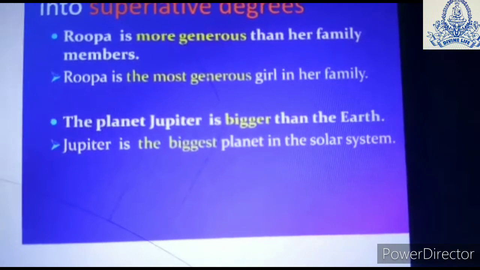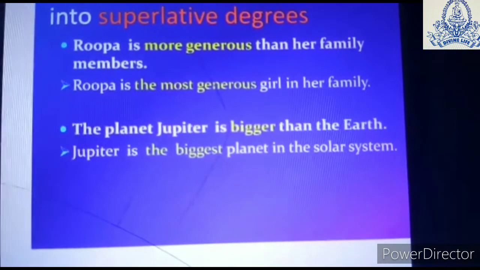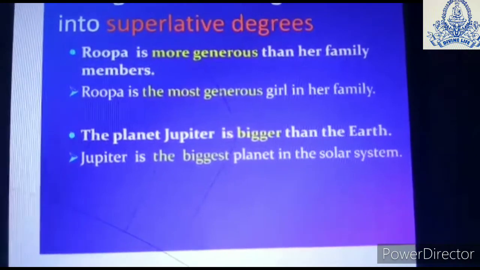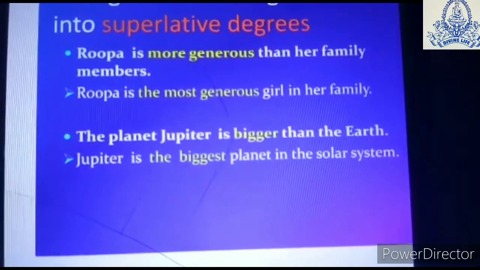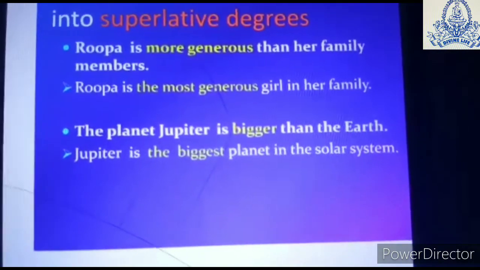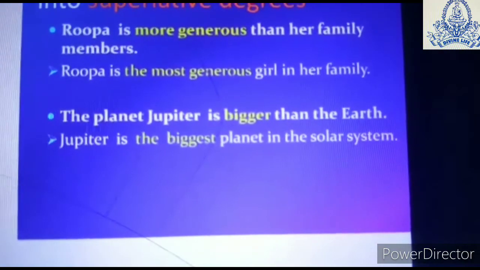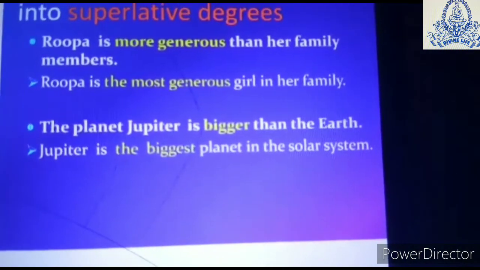In the same way, the planet Jupiter is bigger than the Earth. So we are comparing Jupiter with the other planet, and we are saying that it is bigger. And in the last one, see, Jupiter is the biggest planet in the solar system. We term it that Jupiter is the biggest one. Here we complete all our three degrees, and now we will go in detail.